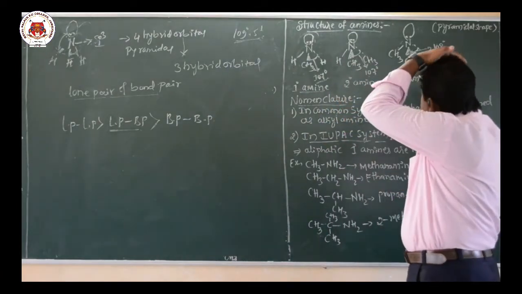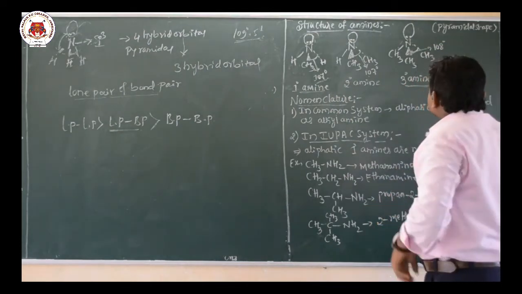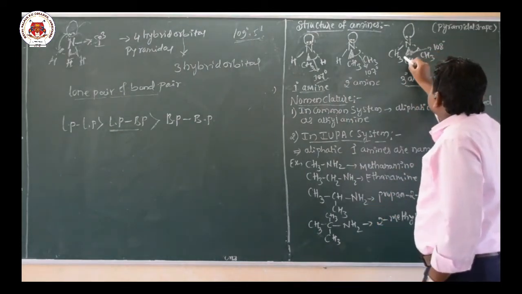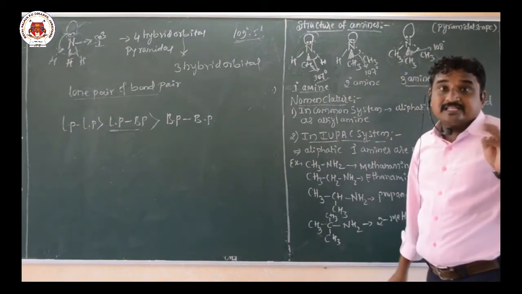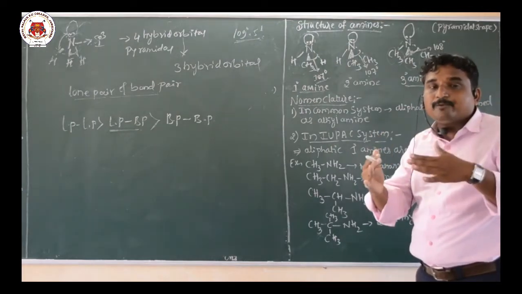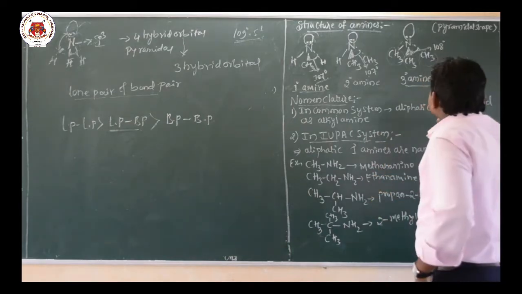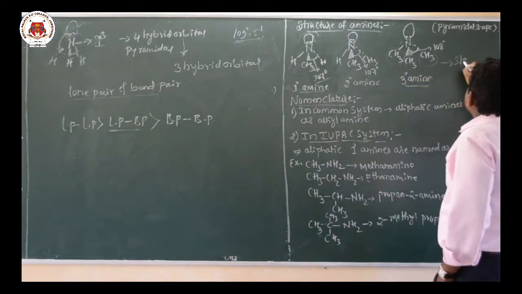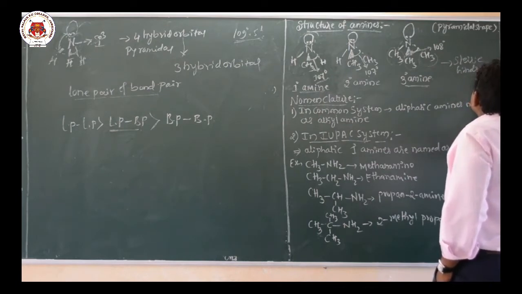Whereas in the case of tertiary amine, due to the presence of three bulky groups, the methyl groups, since the tertiary amine carries three alkyl groups, due to the presence of these bulky groups there is a steric hindrance. So we are going to observe steric hindrance. Steric hindrance is due to what?